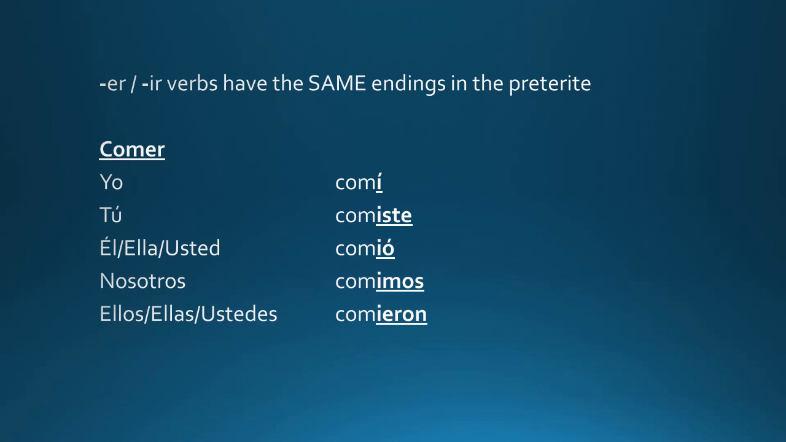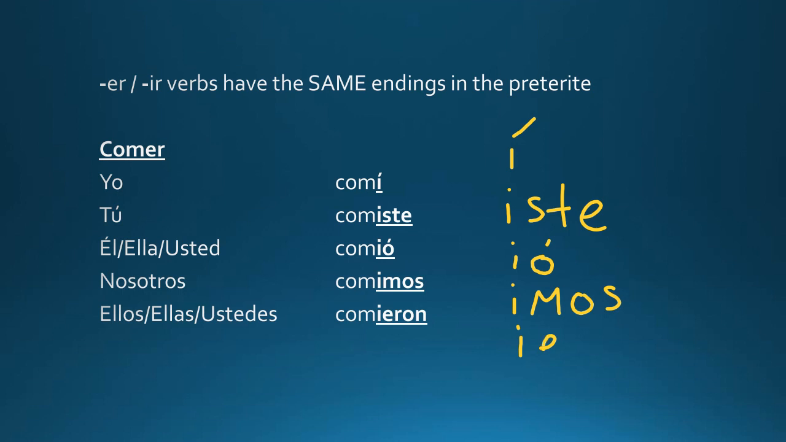comiste, él, ella, usted comió, nosotros comimos, and ellos, ellas, ustedes comieron. So I'll write those endings over here, and you can write the endings in your notes. Í, iste, ió, imos, and ieron. You'll notice that you pronounce the I and the E together as one syllable, ieron. Í, iste, ió, imos, ieron.